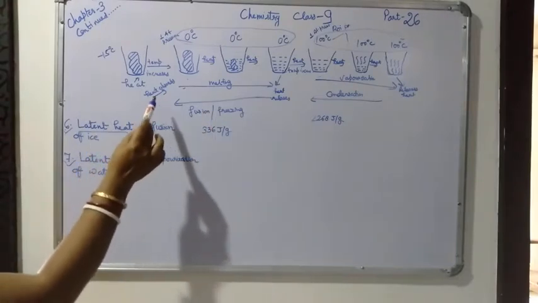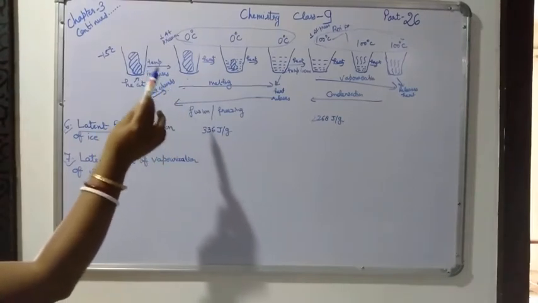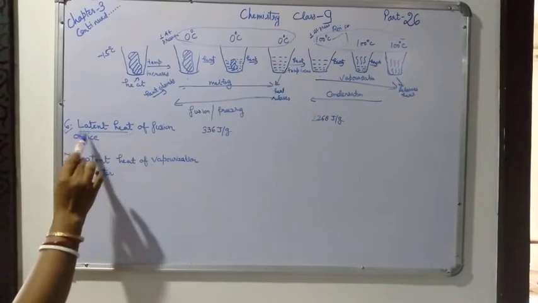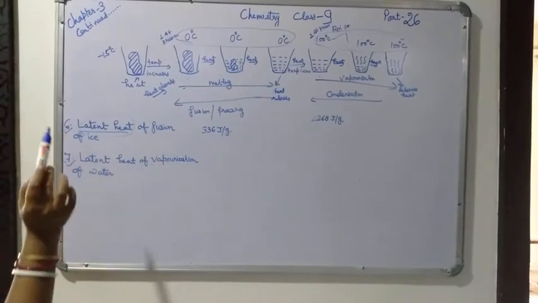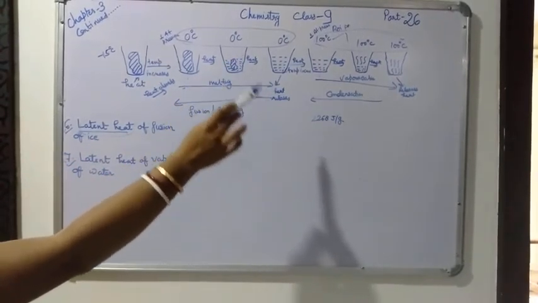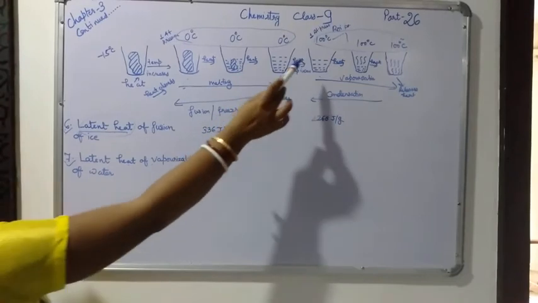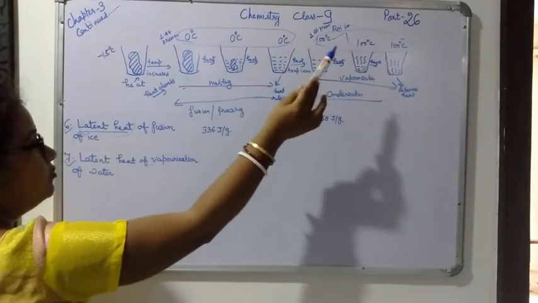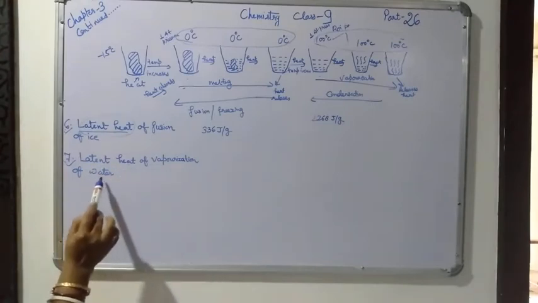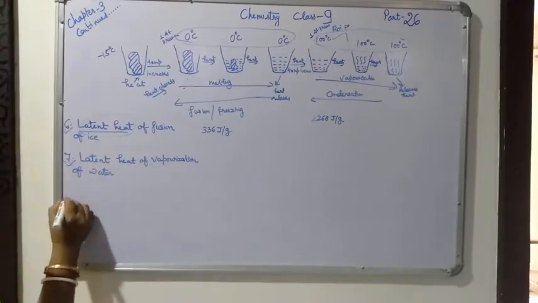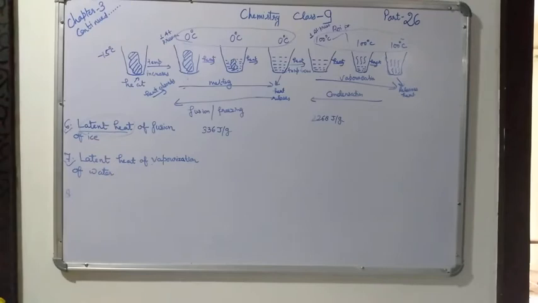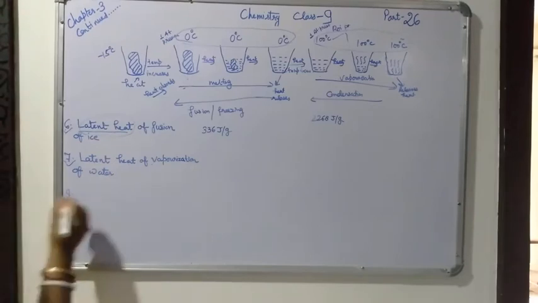So the amount of heat which is required for changing the states, that is called latent heat. In this case it is called latent heat of fusion of ice. In this case the amount of heat which is required for changing the state from liquid to gaseous, that amount of heat is called latent heat of vaporization of water. So I think all of you understood about the latent heat of fusion of ice and latent heat of vaporization of water. Now the last property is specific heat capacity.